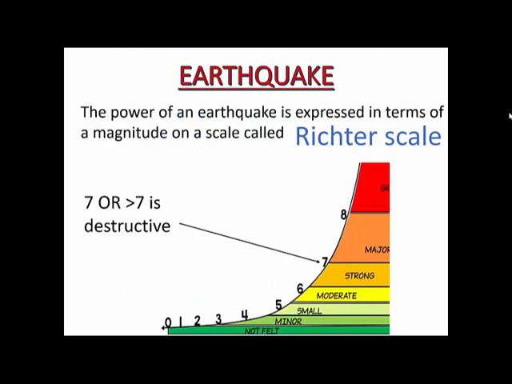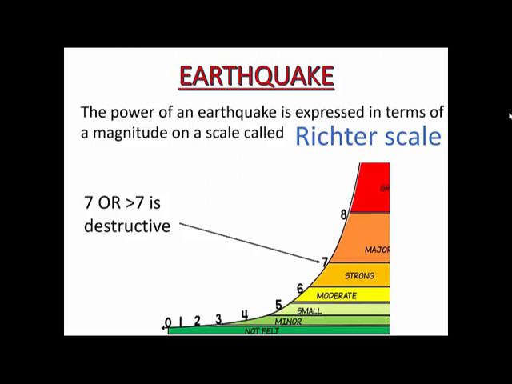Now, what is that instrument with which we measure earthquake? So this instrument is called the Richter scale. And so we have gradings. Suppose if it is between 0 to somewhere close to 3, then it is very low intensity, even less than moderate. From 4, 5 and 6 it is moderate, means somewhere in between, but 7 and above it is very, very destructive. So 7 is the margin.